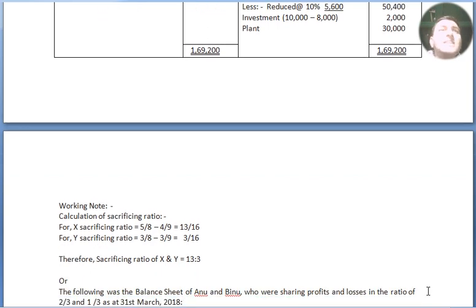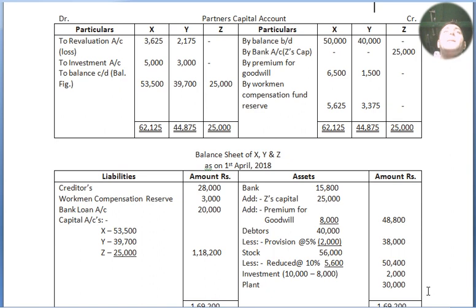Calculation of sacrificing ratio: for X, 5/8 minus 4/9, and for Y, 3/8 minus 3/9, which gives 13/72 and 3/72, so 13:3. We have distributed the amount in 13:3 and transferred it to the partners' capital accounts on the credit side: premium for goodwill 6,500 in X's capital account and 1,500 in Y's capital account.